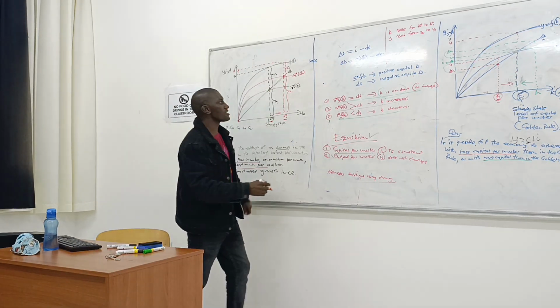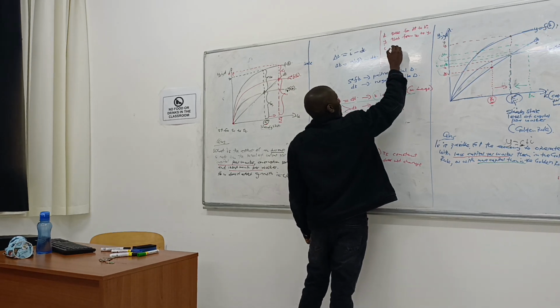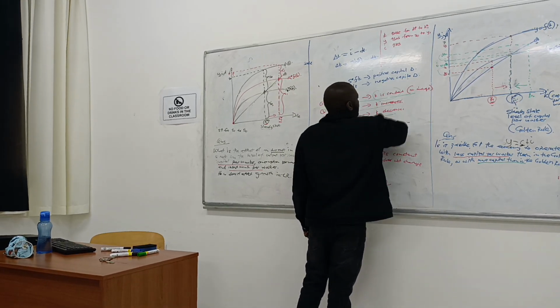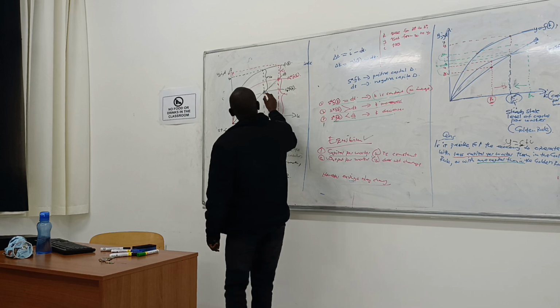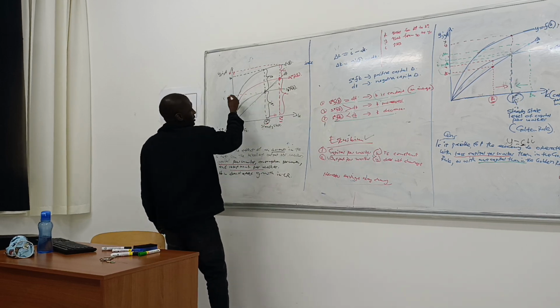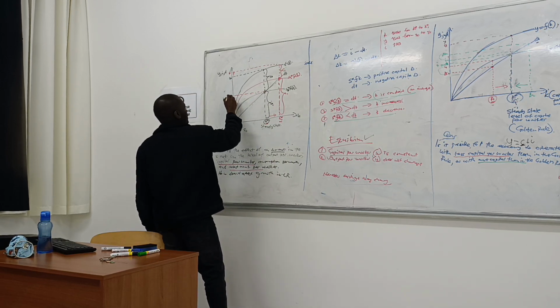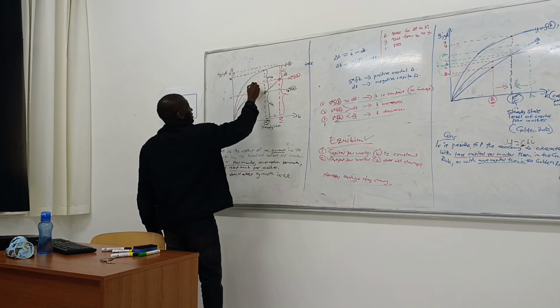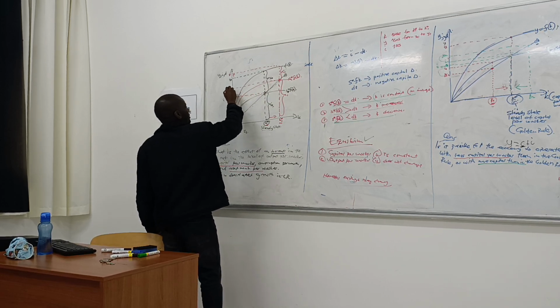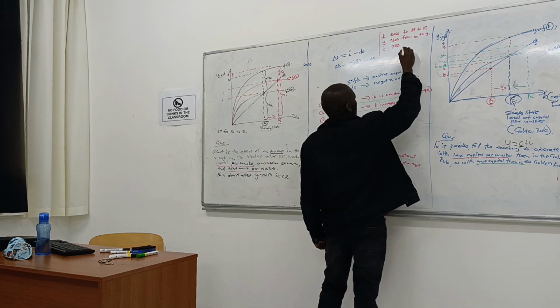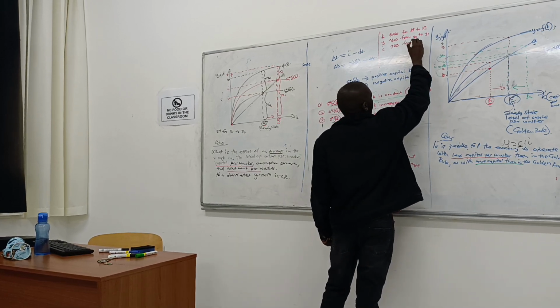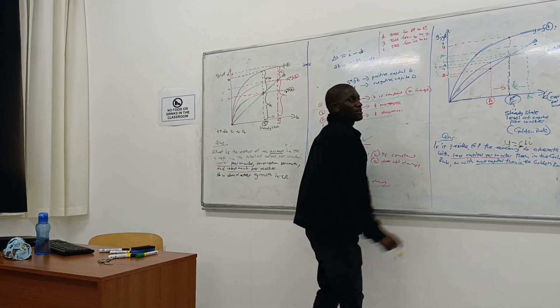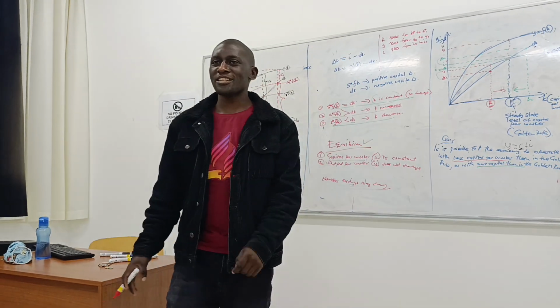Now it increases. So investment per worker increases from I0 to I1.